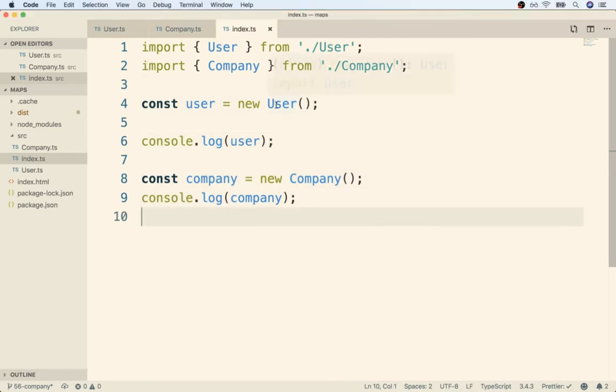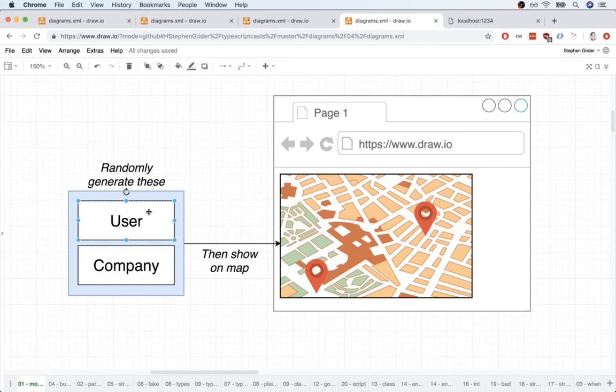We've now set up an initial implementation of our user and our company, and we've tested both of them out inside of our index.ts file. Remember, the original goal of our application was to show the location of that user and that company as markers on our map. So in this video, we're going to start putting in support for showing a Google map inside of our application.